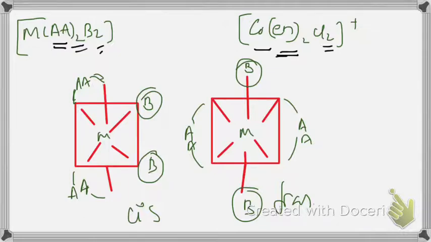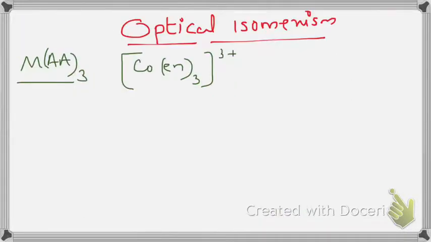Before that we completed square planar complexes also. Then we have to see optical isomerism. MAA thrice. Optical isomerism can be shown by those complexes which do not have superimposable mirror images. They should have non-superimposable mirror images.